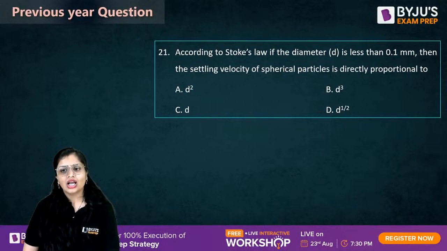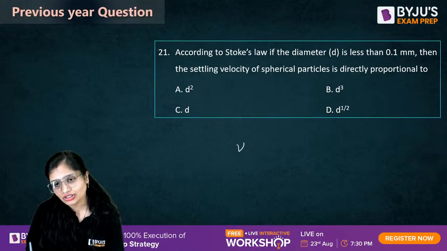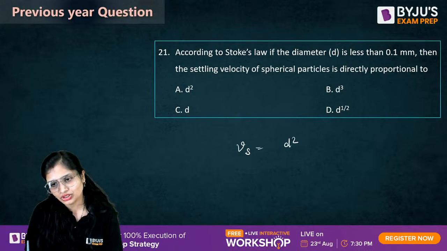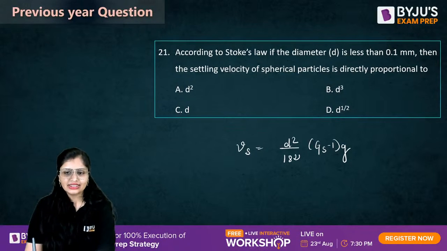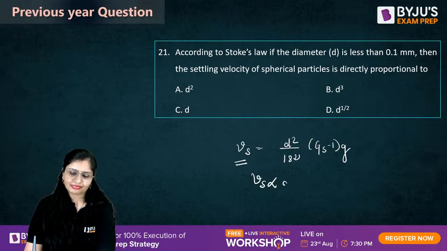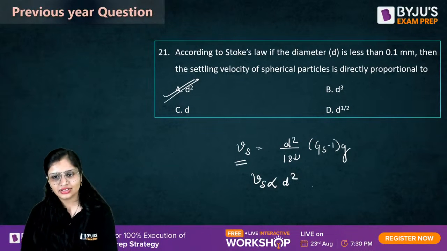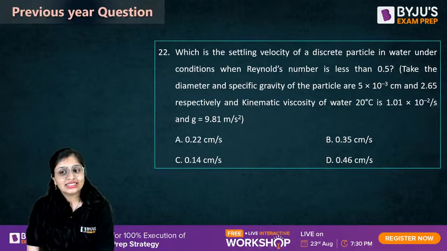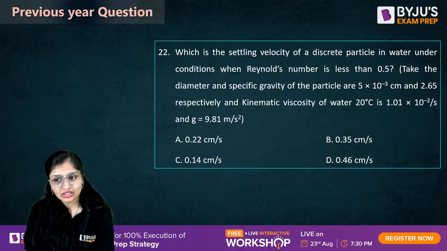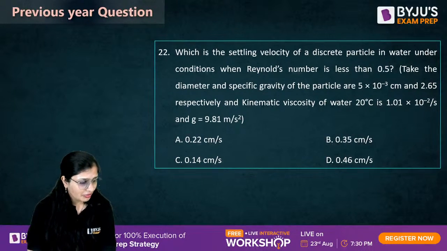Now, this one. According to Stokes' law, if the diameter is less than 0.1 mm, settling velocity of a spherical particle is directly proportional to. Settling velocity is proportional to d square. Correct? Okay. Now, the 22nd. What is the settling velocity of a discrete particle whose Reynolds number is less than 0.5, with diameter and specific gravity given to you? Now guys, come on. You have to solve it.